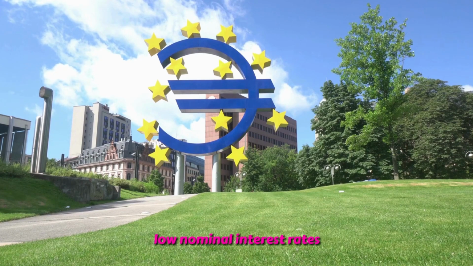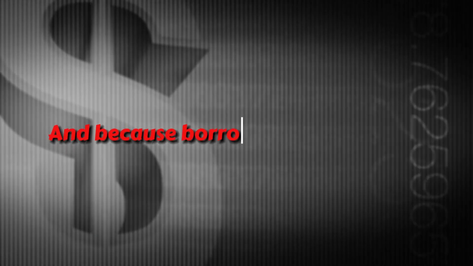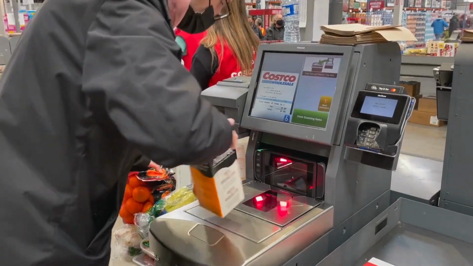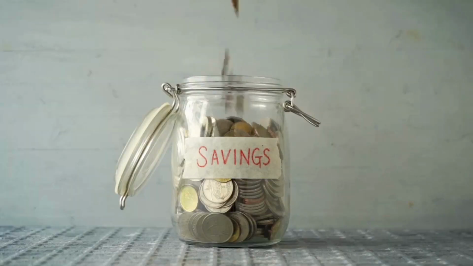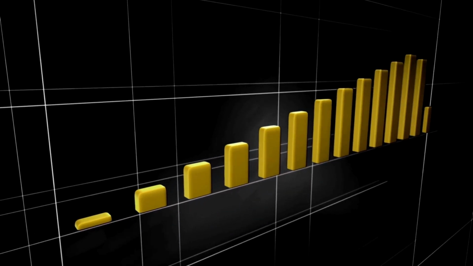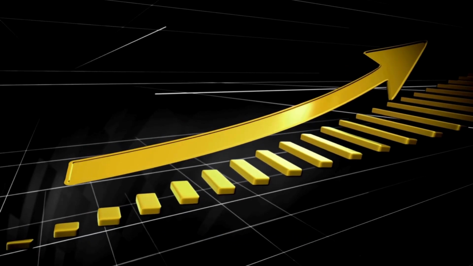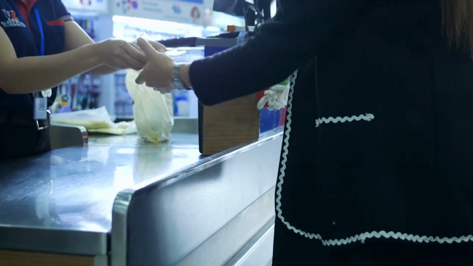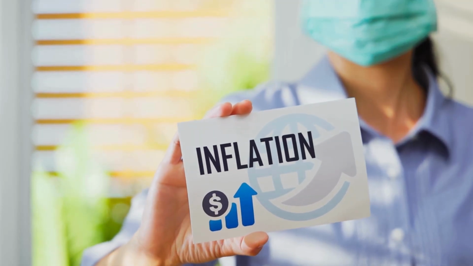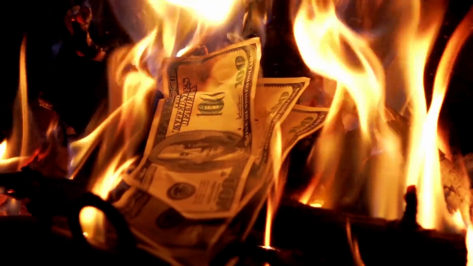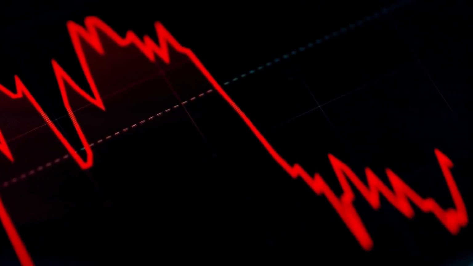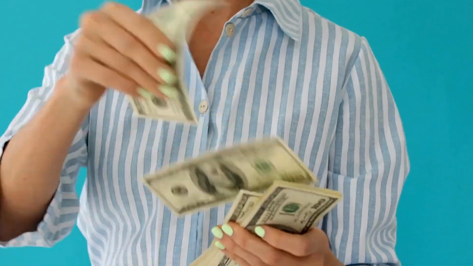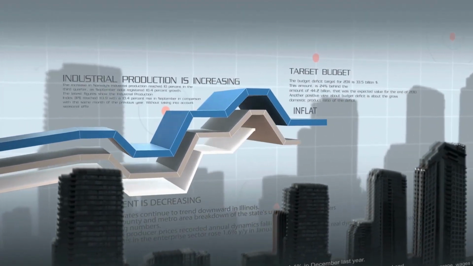During times of high inflation, central banks can choose to maintain low nominal interest rates, and because borrowing costs are low, this can increase borrowing and spending. However, this can decrease the value of savings and investments. Central banks can raise interest rates to combat inflation when it becomes too high and threatens to destabilize the economy by reducing borrowing and spending to cool down the economy and lower inflation, especially during hyperinflation. During a recession, central banks lower interest rates to boost borrowing and spending and promote the economic growth of investment and consumption.